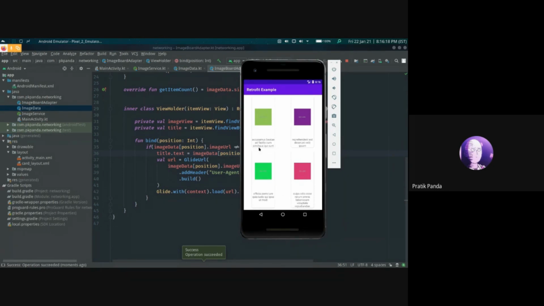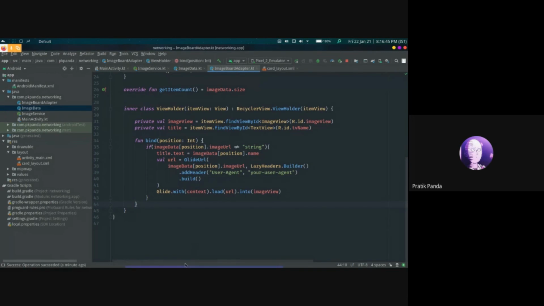Also the title is being displayed here. There are a lot of images being loaded, so it takes some time. So this demonstrates how we use recycler view, databases and networking. Now I would like Shri to take over for the vote of thanks.